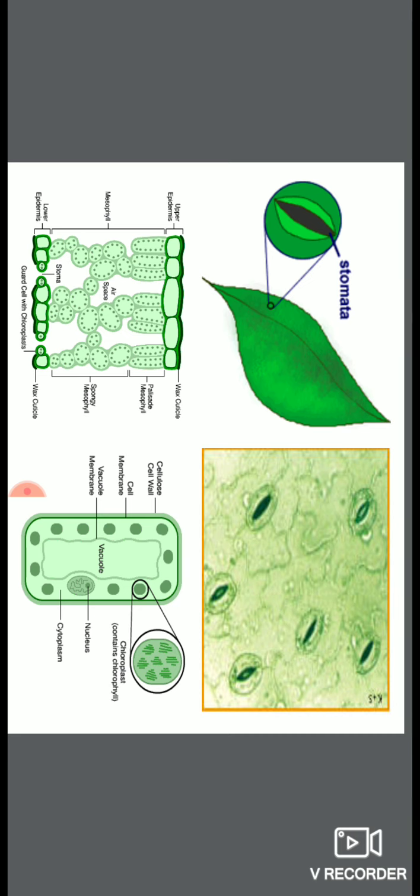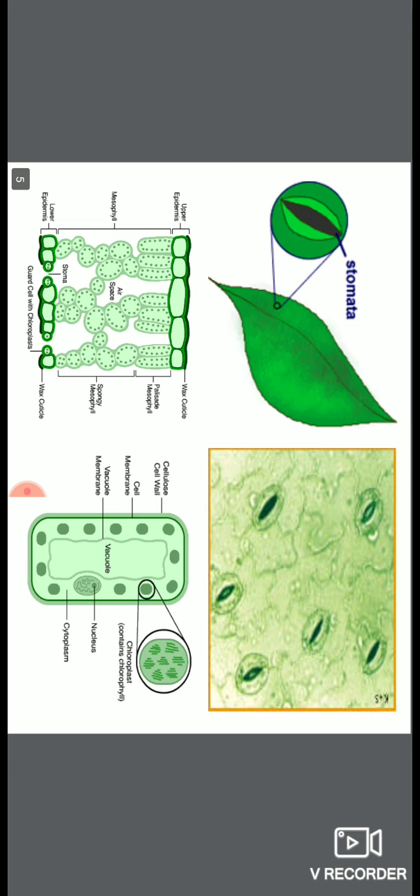In plant leaves, the number of stomata is more at the lower surface than the upper surface, because the upper surface remains directly exposed to sunlight and the lower surface doesn't. So plants want to reduce transpiration. Transpiration is the way through which water evaporates through the leaves.